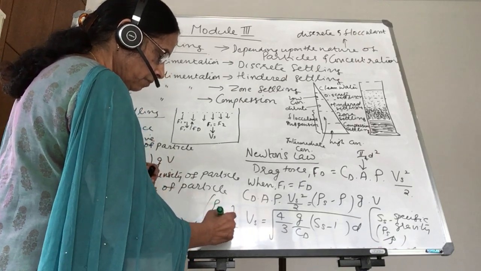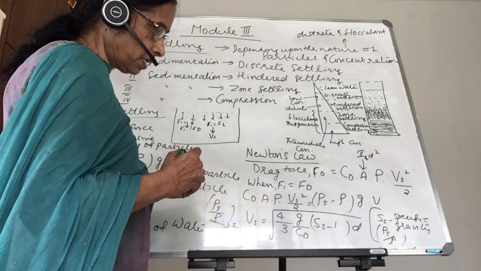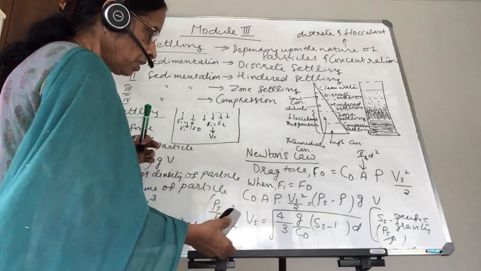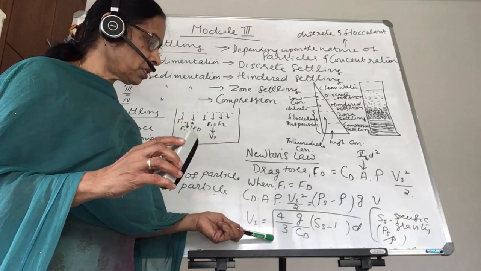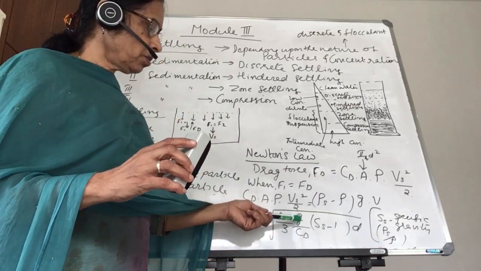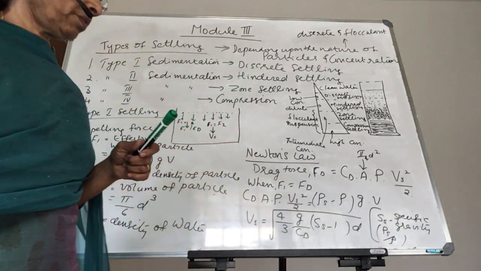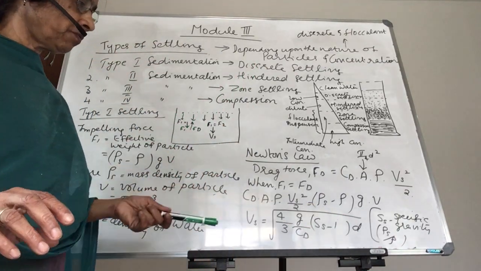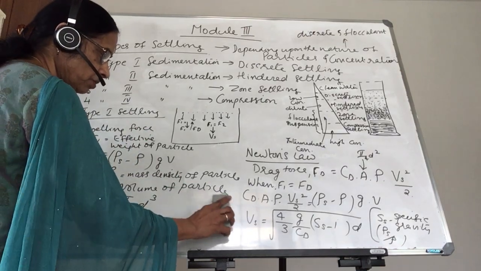So the equation is Vs equals root of 4 by 3 into g by Cd into (Ss minus 1) into d, where d is the diameter of the particle. This is the equation for the settling velocity of the particle in a quiescent condition.